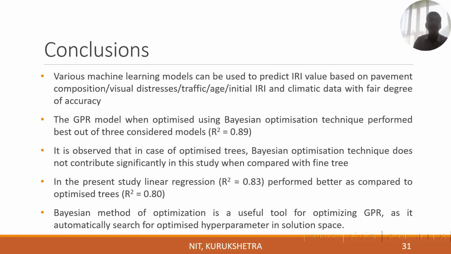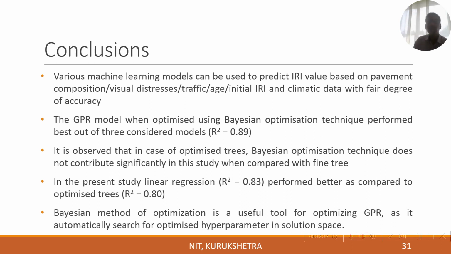Conclusions: various machine learning models can be used to predict the IRI value of the pavement from composition, visual distresses, traffic, age, initial IRI, and climatic data with a fair degree of accuracy. The GPR model, when optimized with Bayesian optimization technique, performed best out of the three modeling techniques considered in the present study.